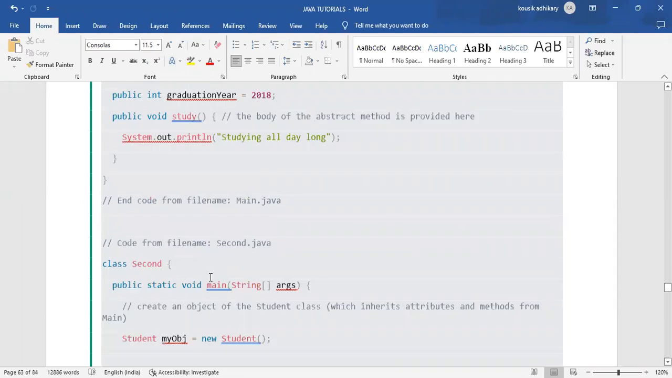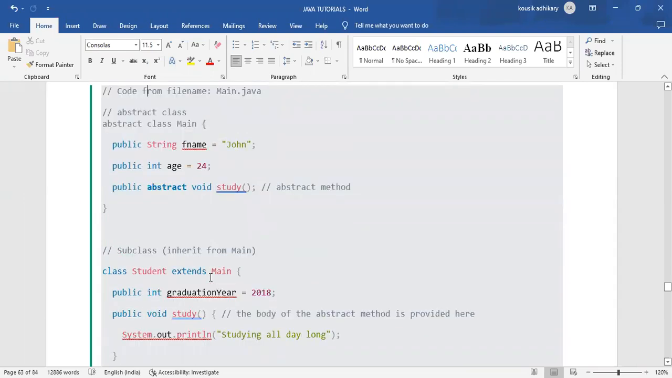Everyone understood that abstract method, or anyone have any doubt? Hello? No, sir. Anyone have any doubt? No, sir. Okay.